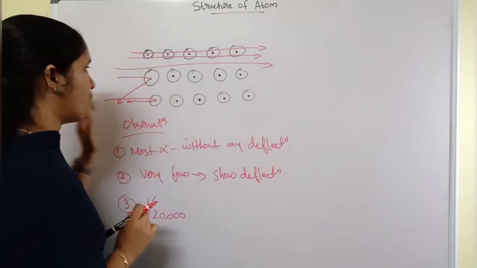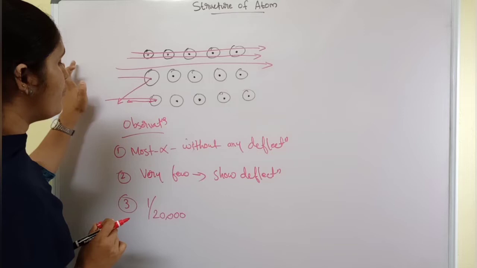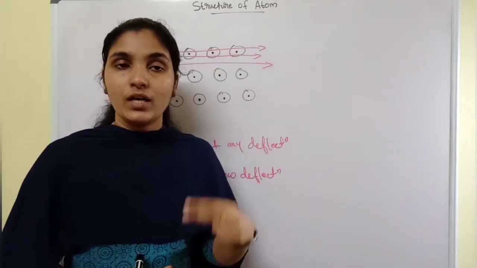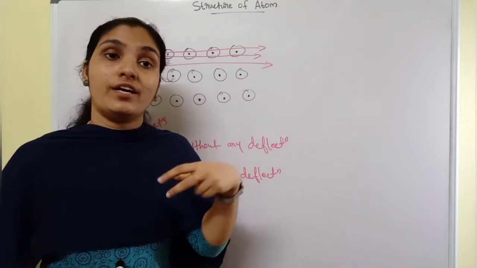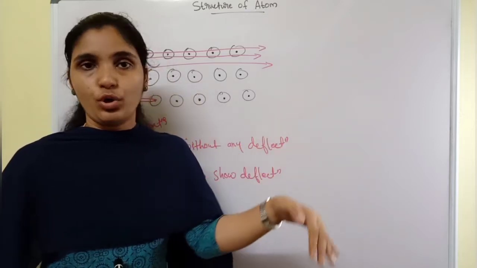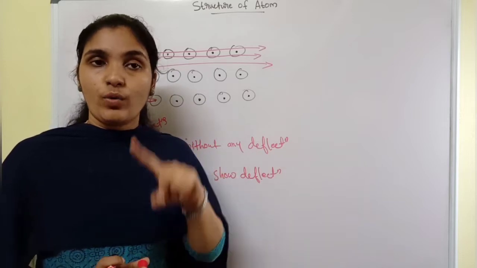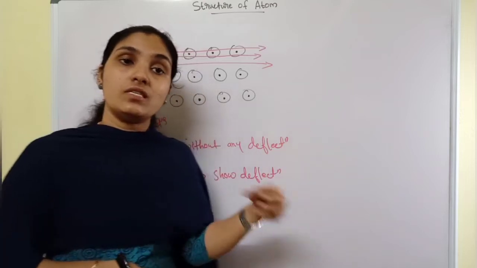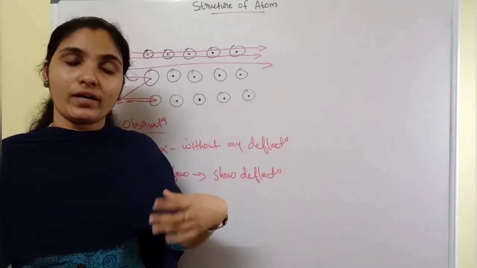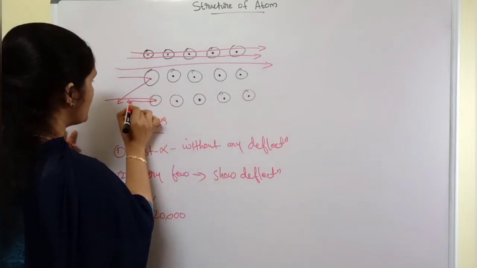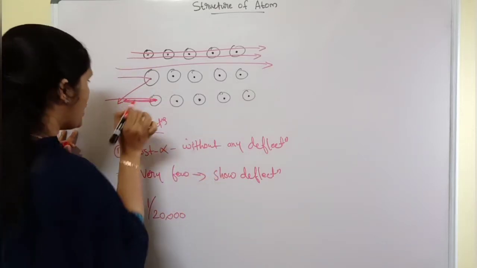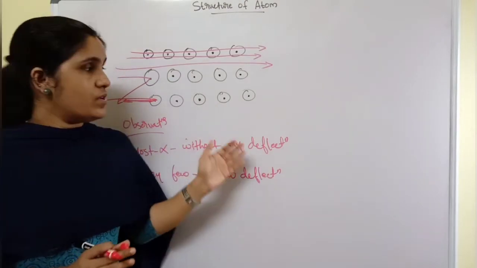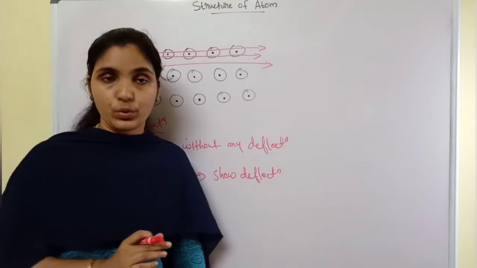So note down the major observations. First, most of the alpha particles passed through the gold foil without any deflection. Second, very few alpha particles show a deflection when they pass over that gold foil. And next, 1 out of 20,000 radiation bounces back. That means if it hits a place, it bounces back along the same path, with an angle of 180 degrees. So these are the major observations of Rutherford.